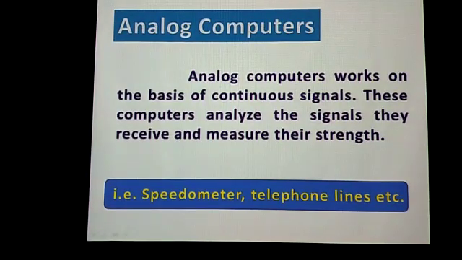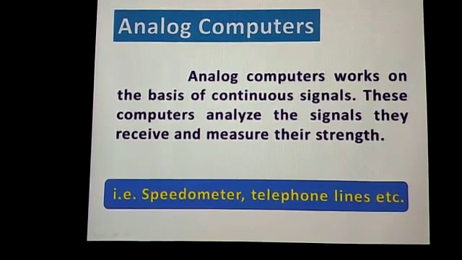Those computers are called analog computers. And what is the use? According to those signals, they give us the measures, they give us our output. For example, speedometer, telephone lines, etc. are the examples of analog computer.